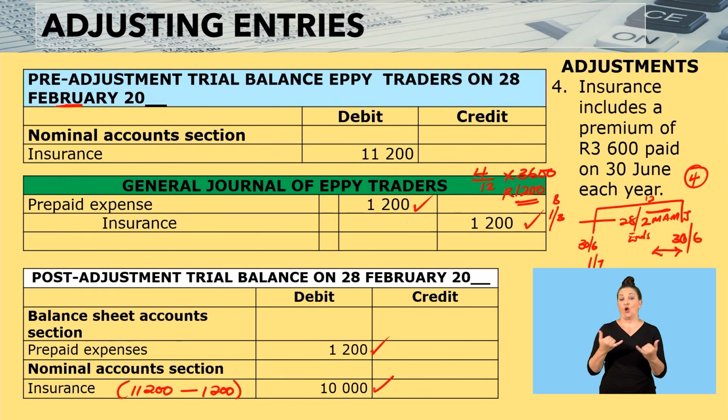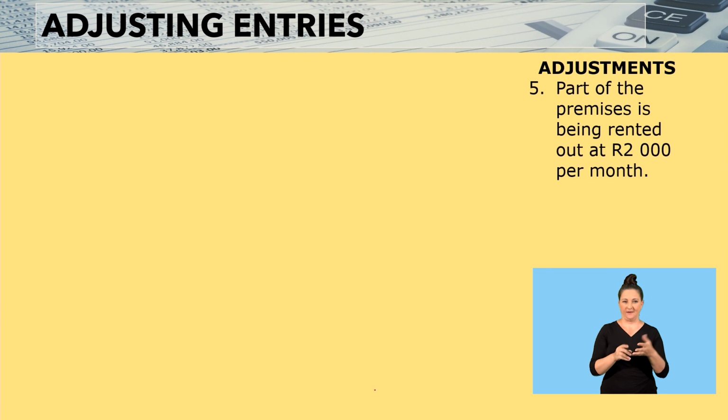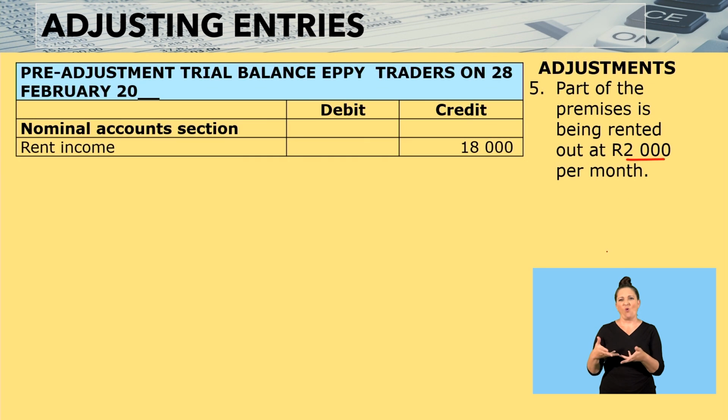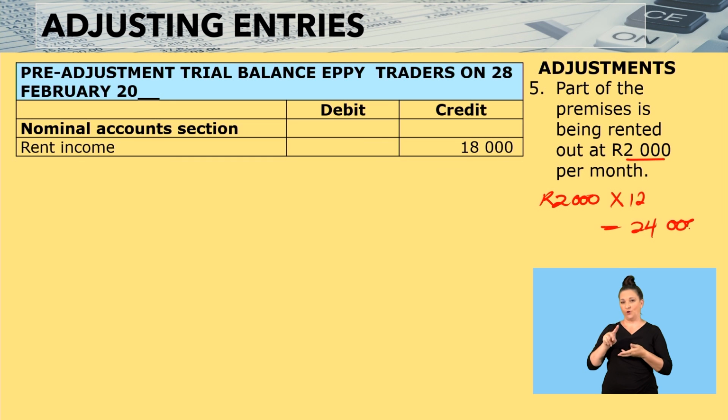Let us look at the next adjustment. Number 5, it reads, part of the premises is being rented out at 2,000 per month. If part of the premises is being rented out at 2,000 rands per month, we would expect that the 2,000 rands per month multiplied by 12 months will give us 24,000 rands.